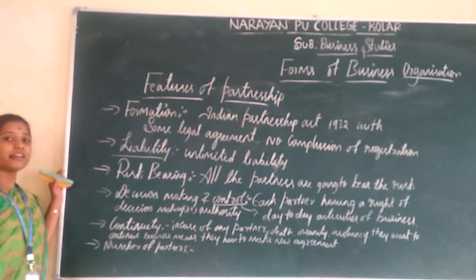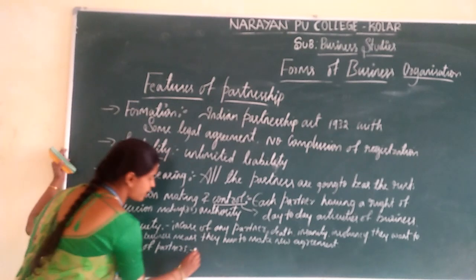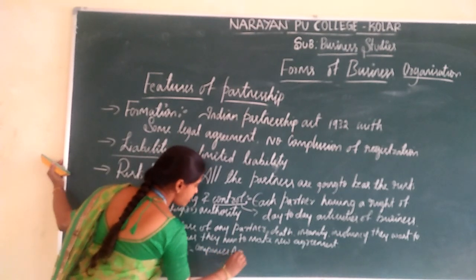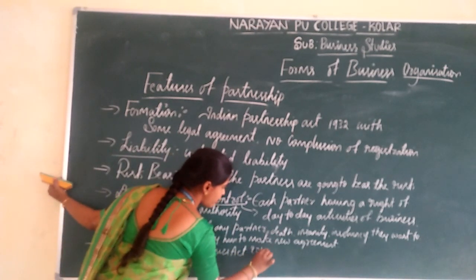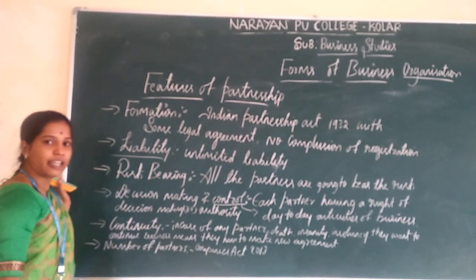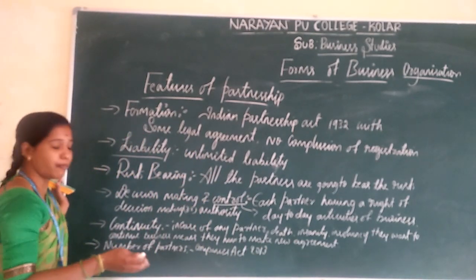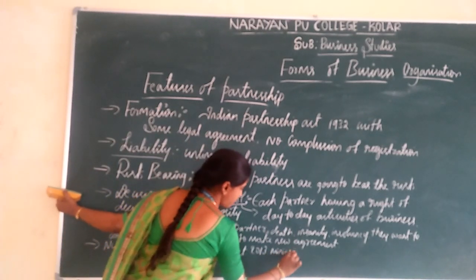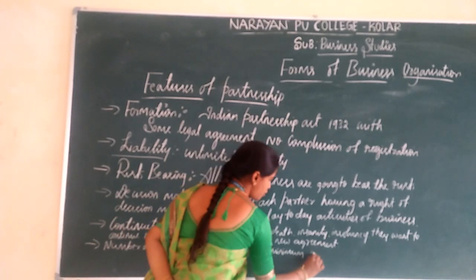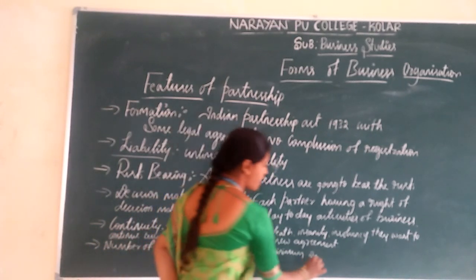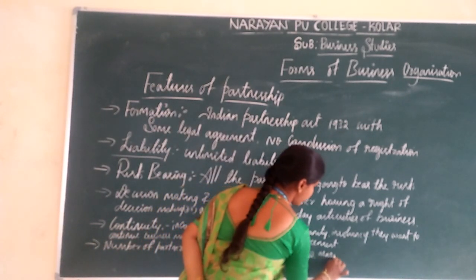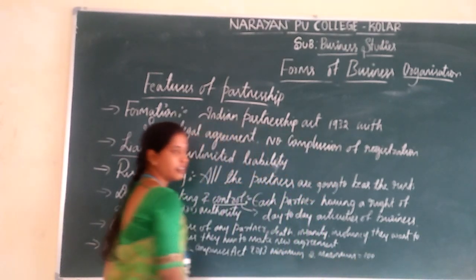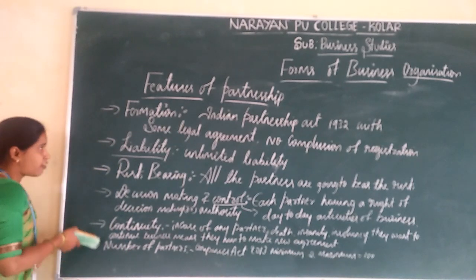So according to the Companies Act 2013, the minimum number of partners must be 2, and the maximum is 100. So I think all of you are clear with this point.